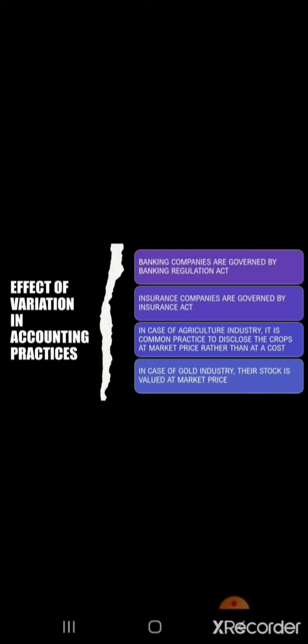In case of agriculture industry, it is common practice to disclose the crops at market price rather than at cost. In case of gold industry, the stock is valued at market price. Let's conclude that the basic assumptions and basic principles of accounting, which are discussed in former videos, are meant for common application. However, such principles cannot be applied as such in all situations and for all types of business. This calls for modification of certain principles based on the requirements and the context. Such principles are called modifying principles.